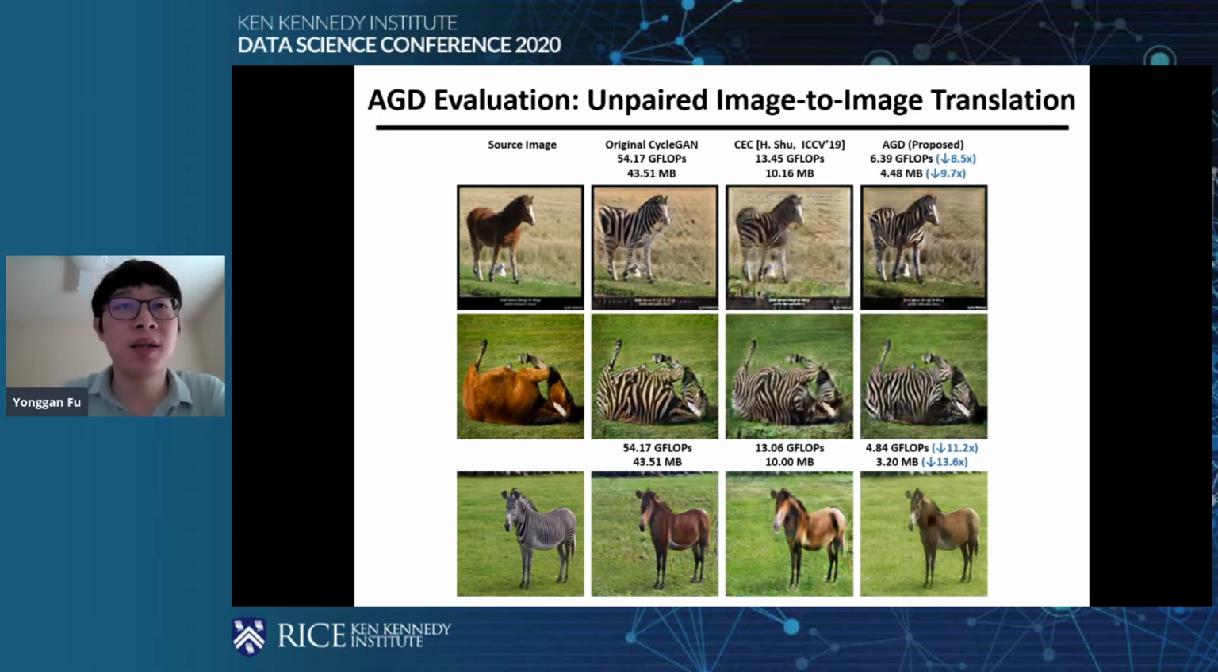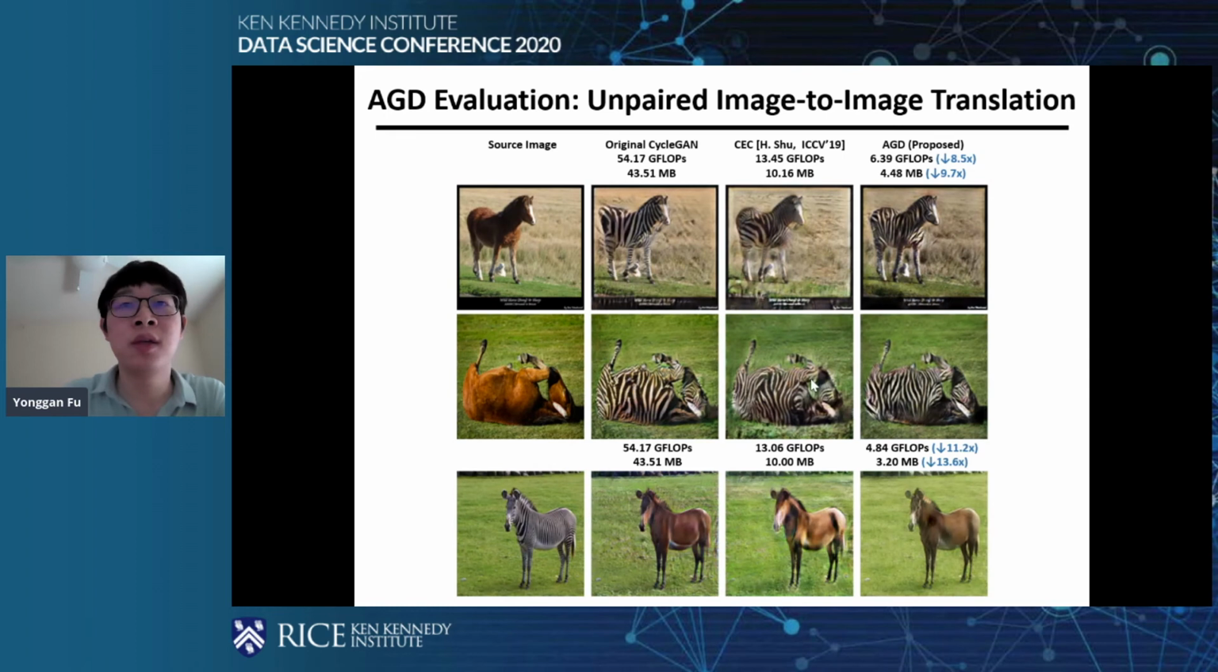So for example, this task is horse to zebra and zebra to horse. So we list the visualization effect of an uncompressed SOTA CycleGAN on this task, and also a SOTA compression technique on CycleGAN, and our method. So you can see that compared with the SOTA uncompressed CycleGAN, we can achieve up to 11.2 times compression in floating point operations, and also up to 13.6 times compression in the model size. And you can see that we can achieve comparable visualization effect as the previous uncompressed CycleGANs.